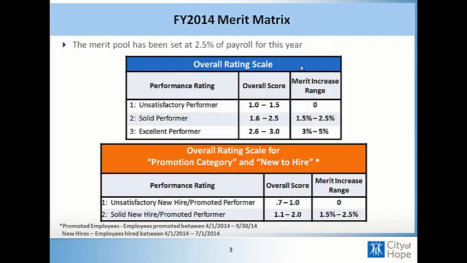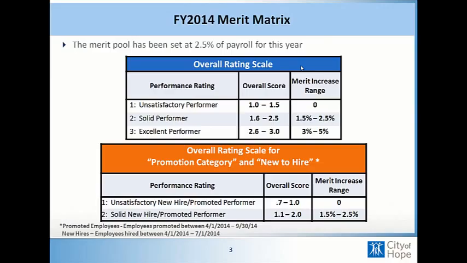So the merit planning tool has been set at 2.5% of payroll for this year. So this is what the merit matrix looks like. Anyone who receives an unsatisfactory performer with an overall score of 1.0 to 1.5 is not eligible for a merit increase. Those who receive a solid performer, which is an overall score of 1.6 to 2.5, are eligible for a merit increase between 1.5 and 2.5%. Anyone who receives an excellent performer with an overall score of 2.6 to 3.0 is eligible for a 3 to 5% increase.